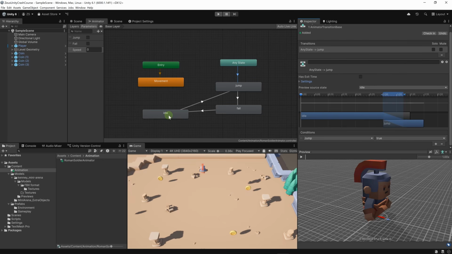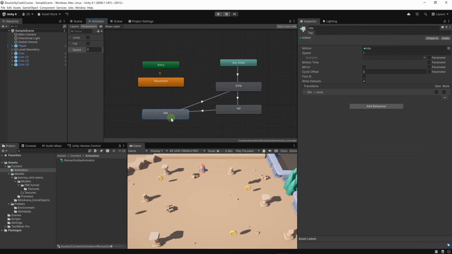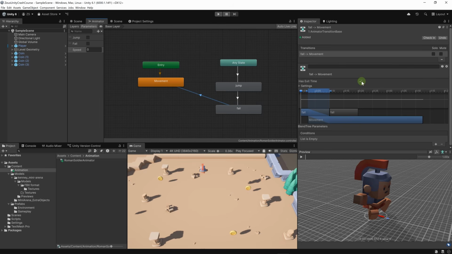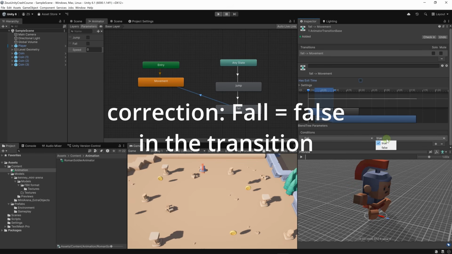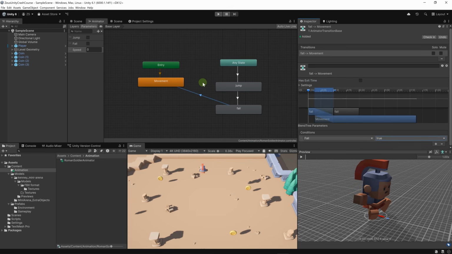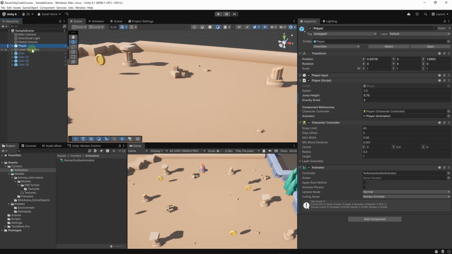Okay, so here it's safe to remove this idle state, but we still need a transition from fall to movement. For this transition, let's uncheck has exit time, and let's add the condition that fall is true, and let's save. Okay, now we have a more organized animator, and now we need to provide the animator with this speed variable. Let's go to our script and let's right click on player, edit script.